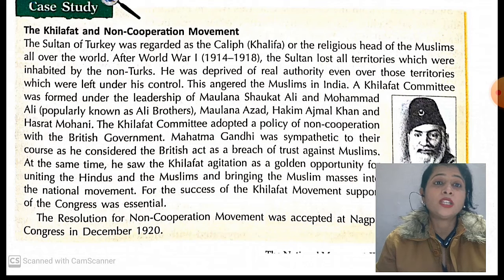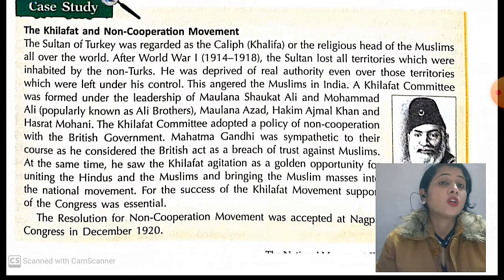The Khilafat Committee adopted a policy of non-cooperation with the British government. They did not want to cooperate with the British government, so they formed a committee for this, and the name of the committee is the Khilafat Committee.